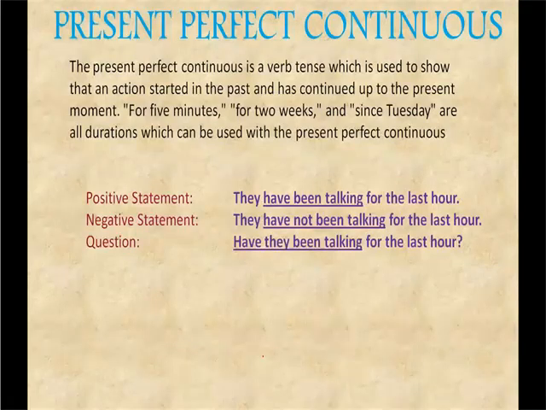So the positive statement would be, they have been talking. As you just learnt, talking with ing means it is a continuous tense. Here we have been. So here one extra word is there, been. If you see the word been, it will definitely denote that it is a present perfect continuous tense. So they have not been talking for the last hour. When it is a question, it becomes, have they been talking for the last hour?